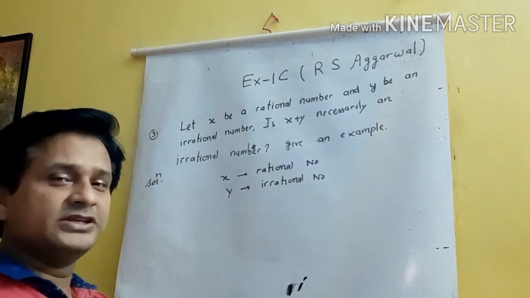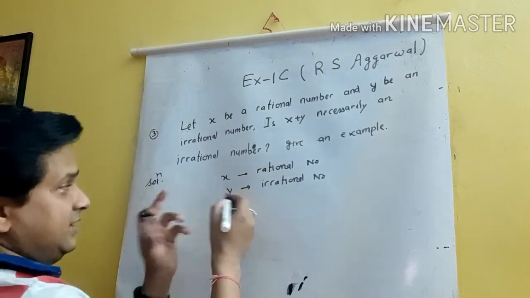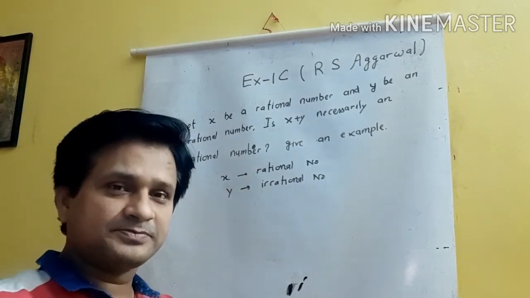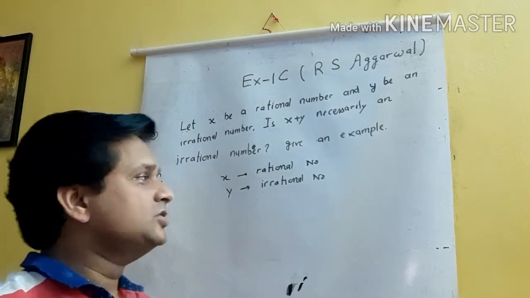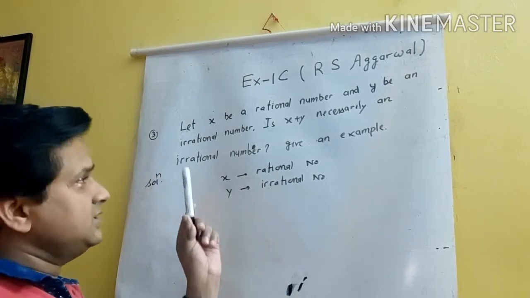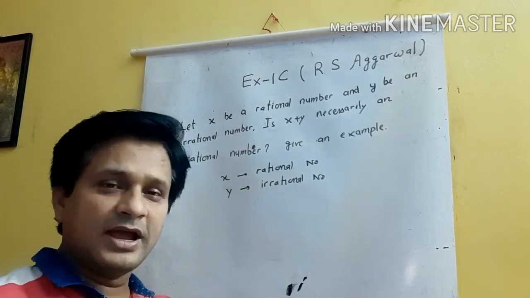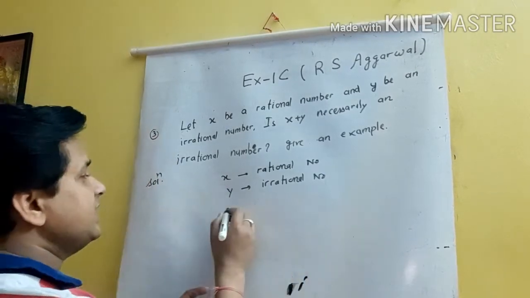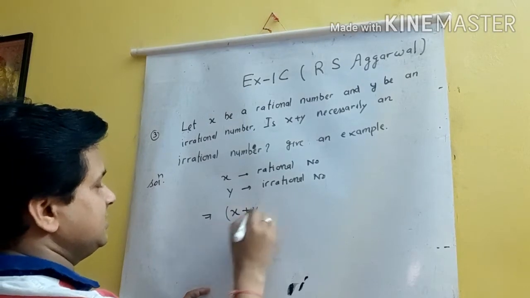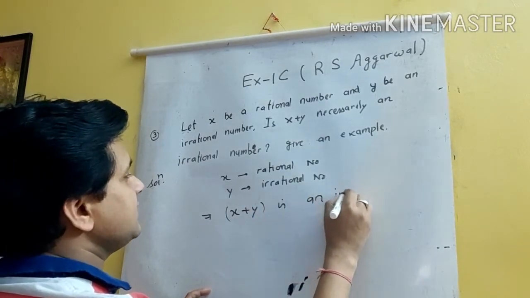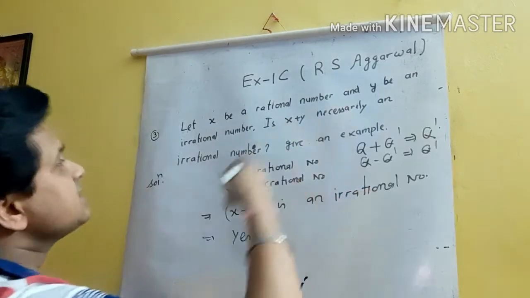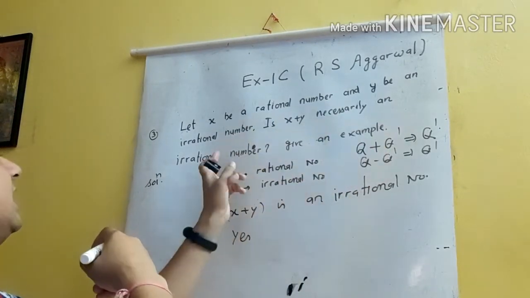You can remember I just told you a property that the sum of a rational number and an irrational number is an irrational number, so x plus y is necessarily an irrational number. So you will write x plus y is an irrational number. Yes, x plus y is an irrational number.